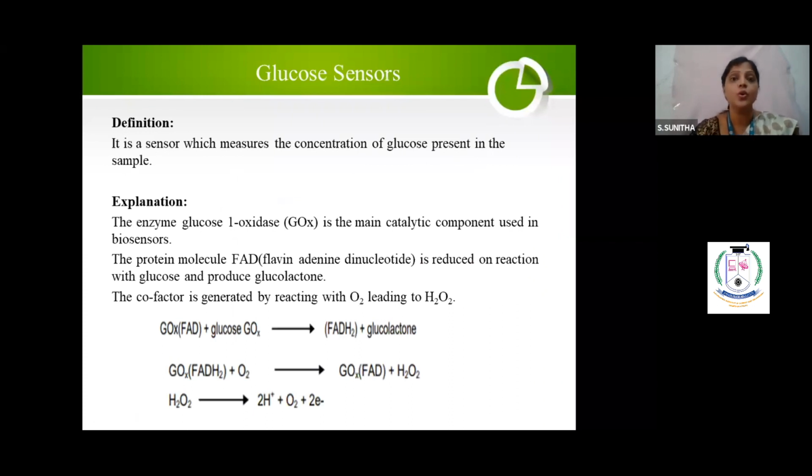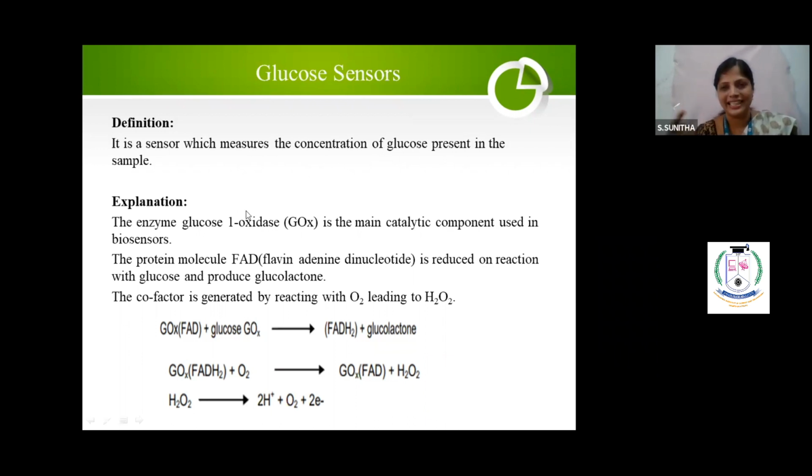Last one is glucose sensors. Now the oxygen sensor senses only the oxygen. The last one is the glucose sensor. Glucose sensor means for diabetic patients. You have to think about diabetic patients, sugar patients. They will go for only the glucose sensor. You must be knowing, a small instrument and a small stick will be there. Very simple experiment I will teach you. It's a sensor which measures the concentration of glucose present in the sample.